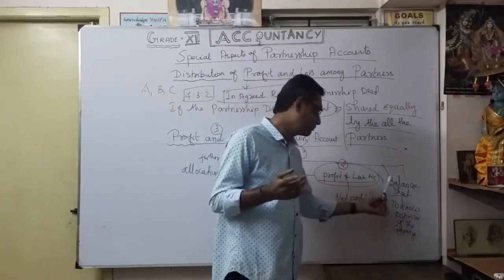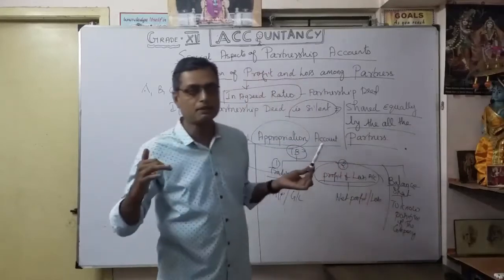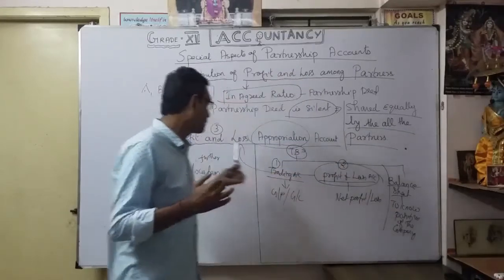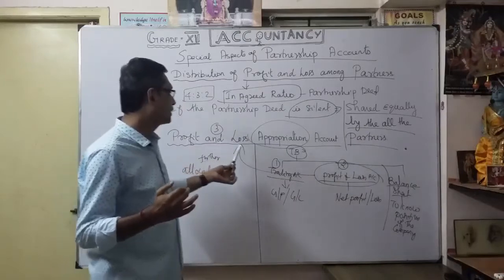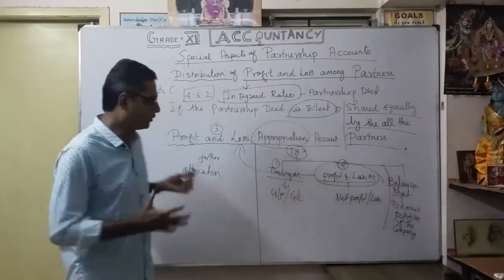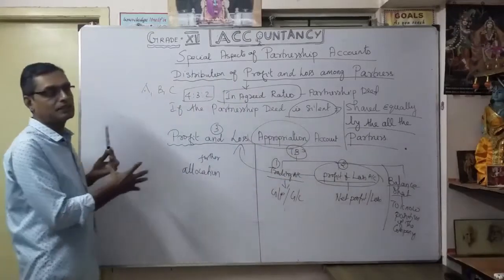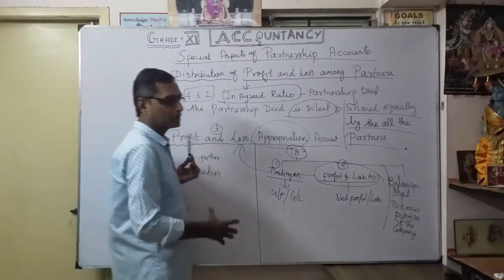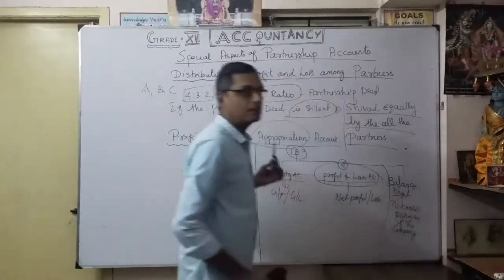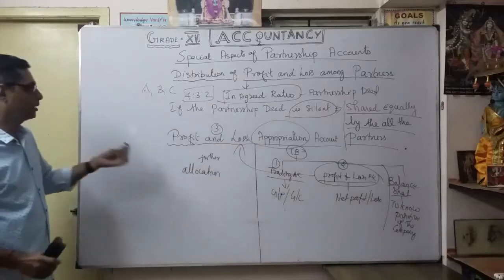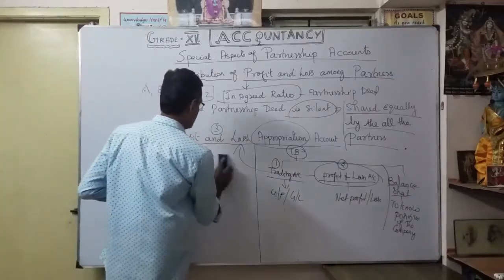Then the balance sheet. Before the balance sheet, in a partnership account, we are going to make one more account, that is called the profit and loss appropriation account. Now let's see what items appear in our partnership appropriation account. So, profit and loss appropriation account. Now let's see. You understood now.